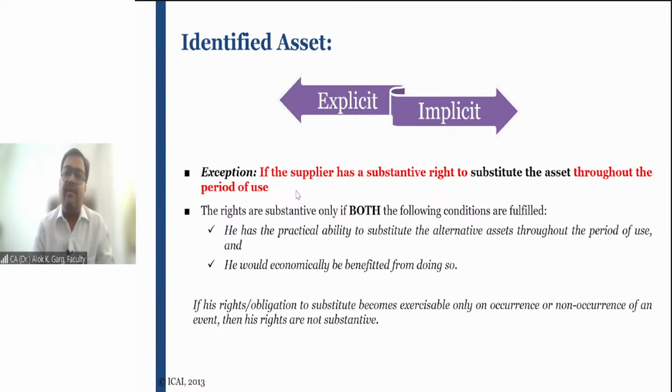So I said, okay, this means this vendor does not have a substantive substitution right, and he will not get any benefit from this substantive substitution. He said, no, sir, he will not get any benefit. So I said, okay, what does it mean?